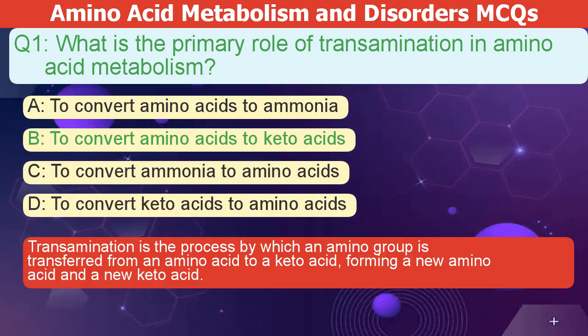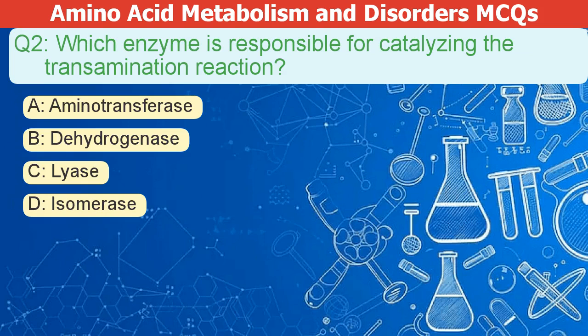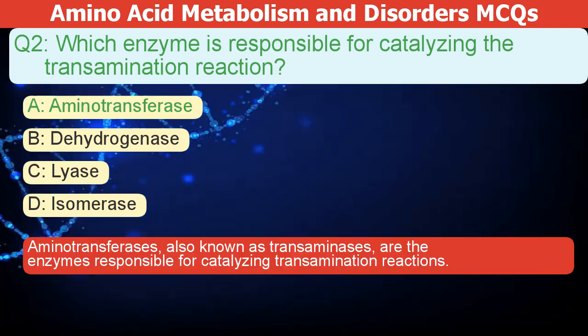Transamination is the process by which an amino group is transferred from an amino acid to a keto acid, forming a new amino acid and a new keto acid. Which enzyme catalyzes the transamination reaction? A. Aminotransferase. B. Dehydrogenase. C. Lyase. D. Isomerase. The correct answer is A. Aminotransferases, also known as transaminases, are the enzymes responsible for catalyzing transamination reactions.